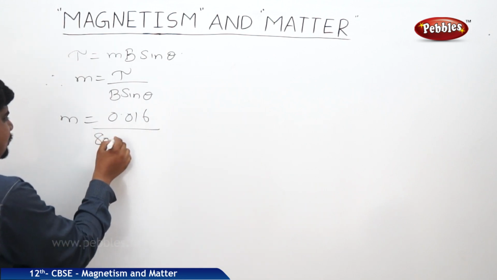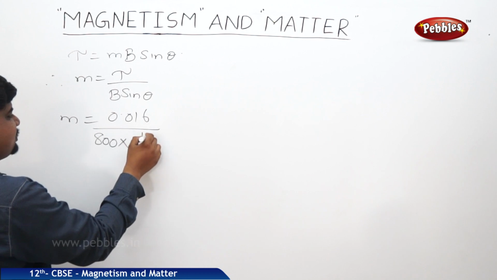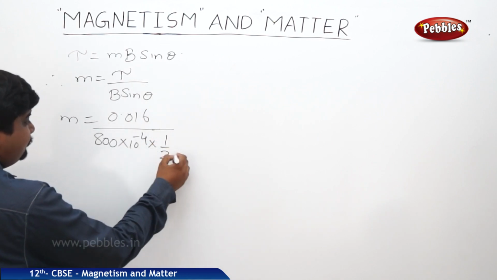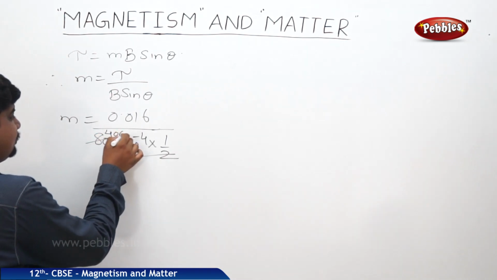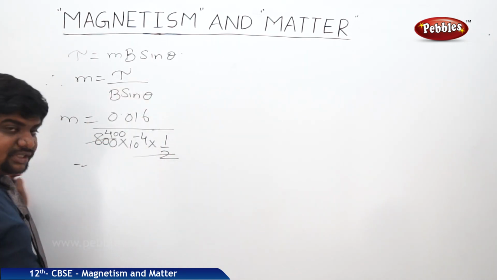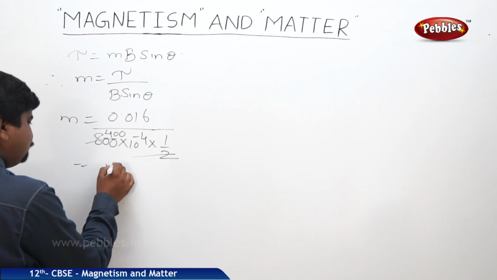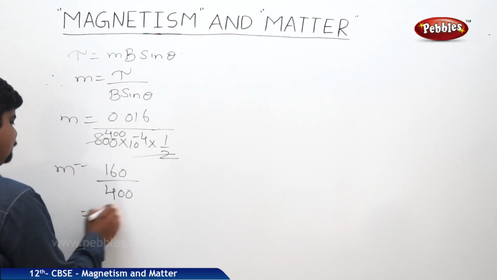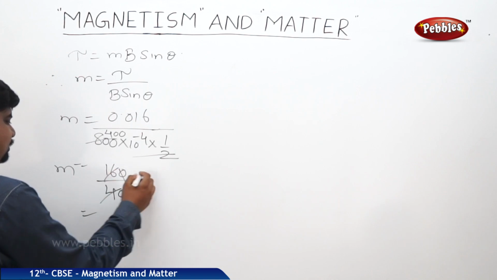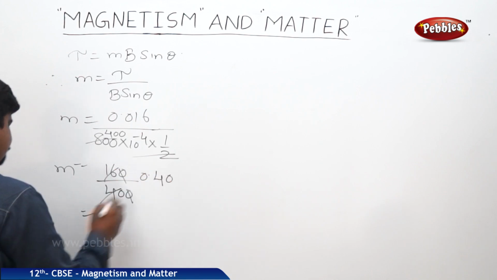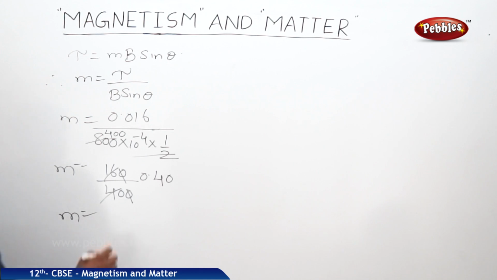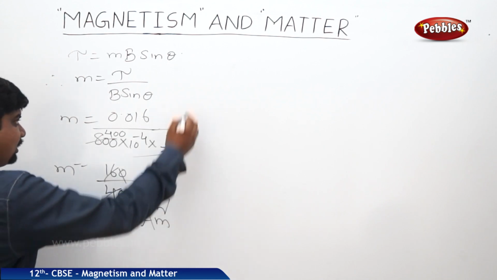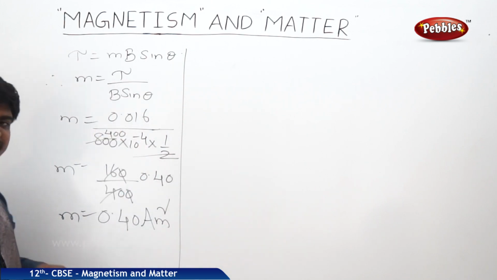B is 800 Gauss, which means 800 into 10 to the power of minus 4. Theta is 30 degrees, sin 30 is half. It will be 400. This 10 power minus 4 goes up, 10 power plus 4. So we will get 160 by 400 is equal to m. 16 by 40 we will get 0.40. Therefore, the magnetic moment is equal to 0.40 A m square. This is the answer of the first bit.